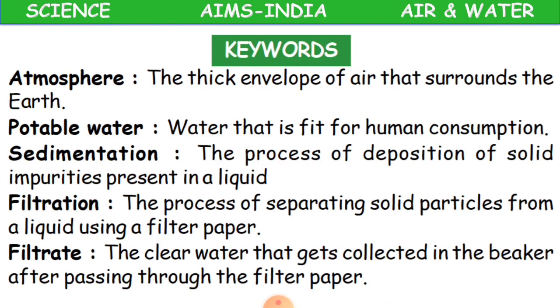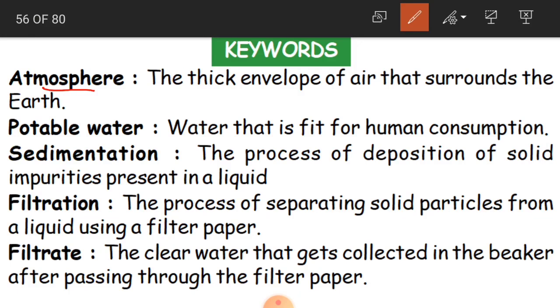So now we have finished our lesson air and water, and we'll just revise by going through these keywords. Revise the lesson through these keywords and do some exercises, children. So what is atmosphere? We learnt about atmosphere. Atmosphere means the thick envelope of air that surrounds the earth. The earth is covered with a thick cover of air, which has 5 layers. That is nothing but atmosphere.